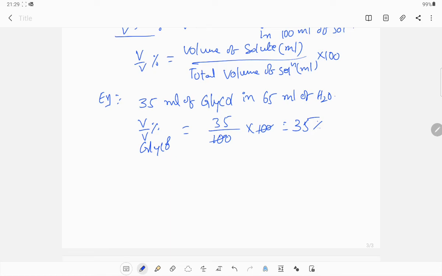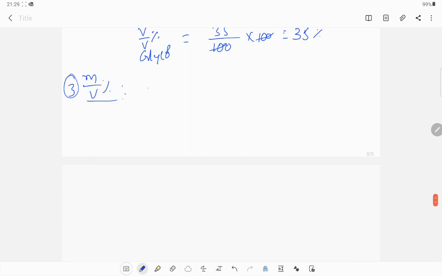Next, mass by volume percentage. Very simple. Mass of solute in grams is present in 100 ml of solution.